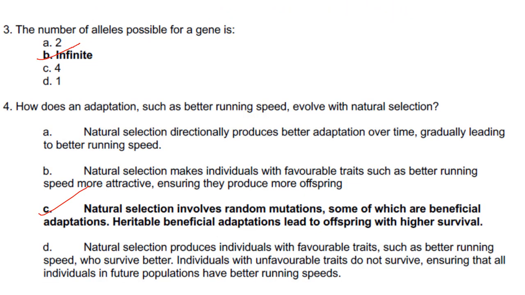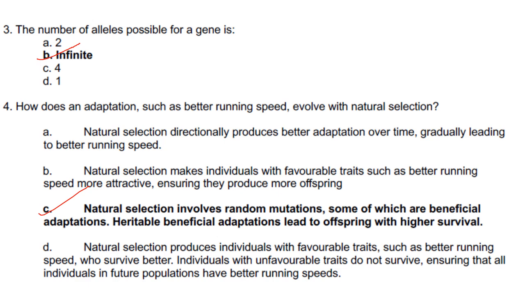Then the number of alleles possible for a gene is an infinite number of alleles can be formed. Then how does an adaptation such as better running evolve with natural selection? Now if the adaptation for better running speed is beneficial to the survival and reproduction of the organism, then random mutations will naturally select it. Okay, that is how natural selection is working. So natural selection directionally produces better adaptation over time, gradually leading to running speed.